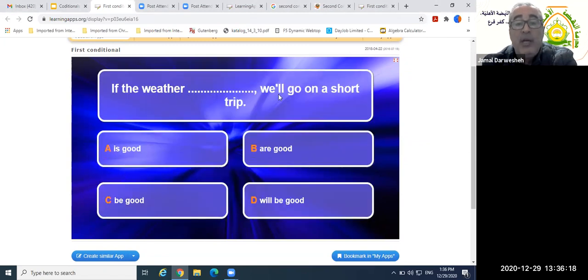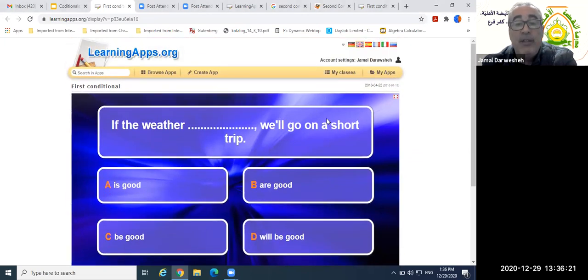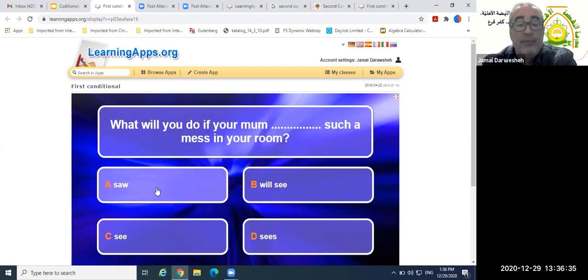If the weather is good, we will go on a short trip. Options: are good, be good, will be good. What do you think? Excellent, is good. All right, let's move on. What will you do if your mom sees a mess in your room? Options: will see, or sees. Now pay attention that your mom is a she. The pronoun that replaces your mom is a she. So what is the answer? Excellent, sees. We need the present simple.